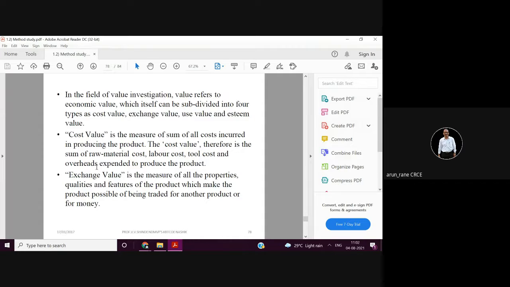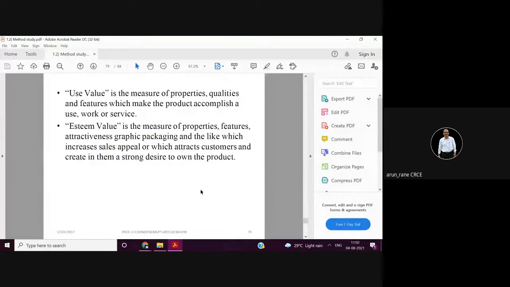There is something called the exchange value. Exchange value is the measure of all the properties, qualities and features of the product which make the product possible of being traded for another product or for money. Like suppose you go to buy a washing machine, there is a scheme called the exchange scheme. You get 1,000 rupees or 2,000 rupees for your old washing machine which is to be exchanged. So that is what your exchange value is.